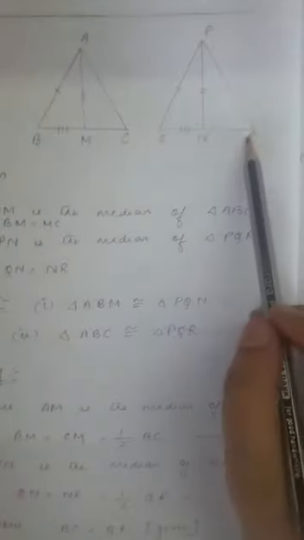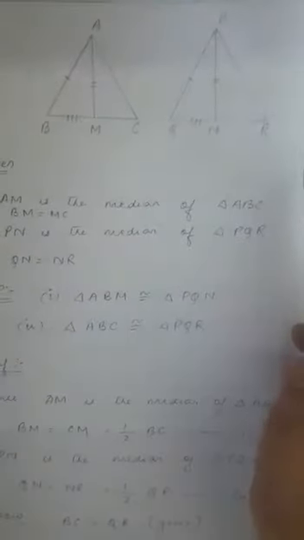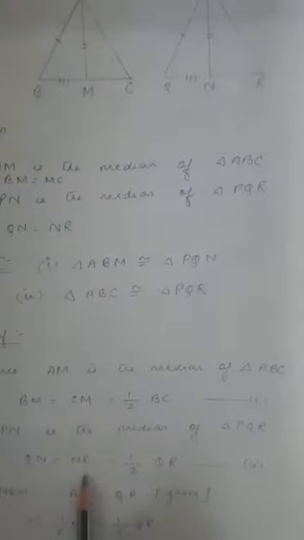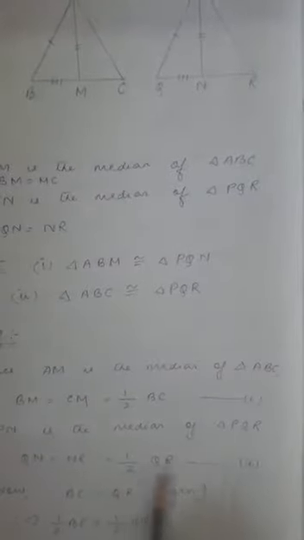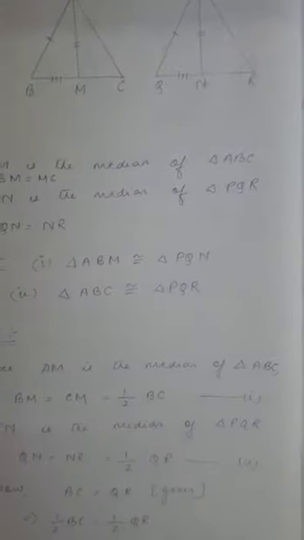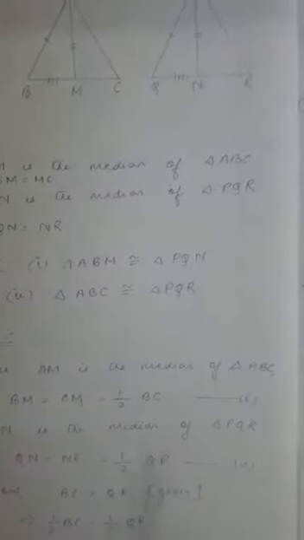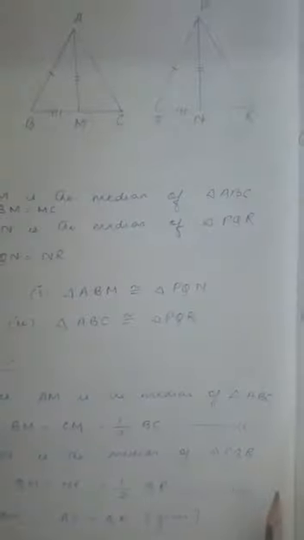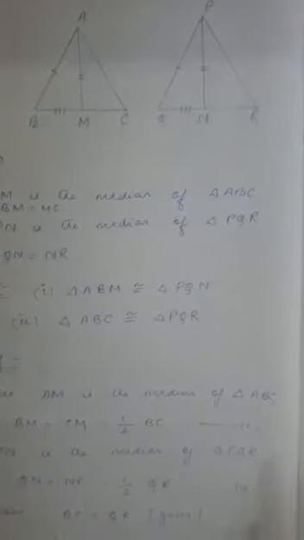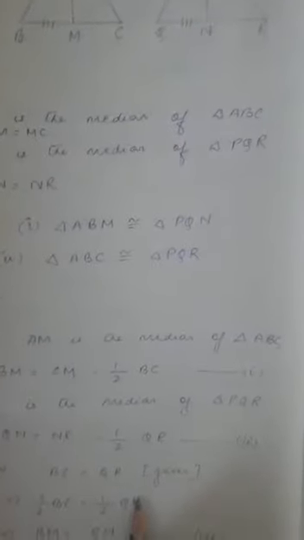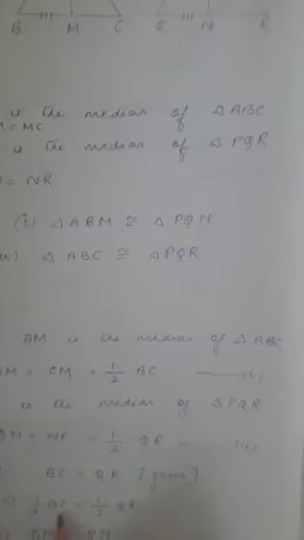Next, PN is the median of triangle PQR. So if PN is the median, QN is equal to NR, which is half of the total line QR. So QN is equal to NR is equal to half of QR. Put this one as equation number 2. Now, it is also given to us that BC is equal to QR. This is given. So since BC is equal to QR, we can write here half of BC is equal to half of QR.